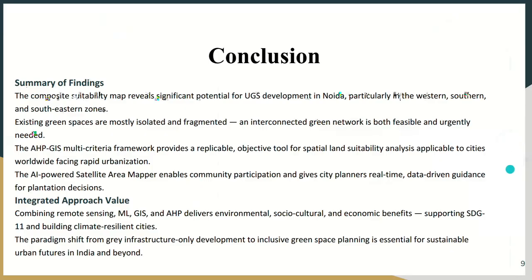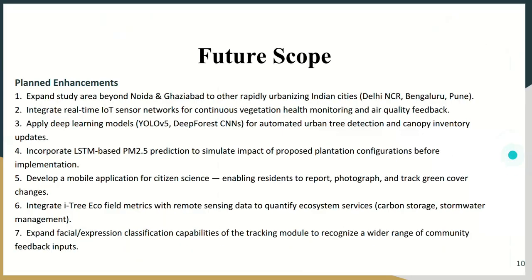Moving on to the future scope of this project, it is a very extensive project and needs future modifications regarding more accuracy, more plantation, and many other advanced practices which we can implement in the future. Like we can integrate i-Tree eco-field metrics with remote sensing data to quantify ecosystem services, and expand the facial expression capabilities of the tracking module to recognize a wider range of community feedback inputs.